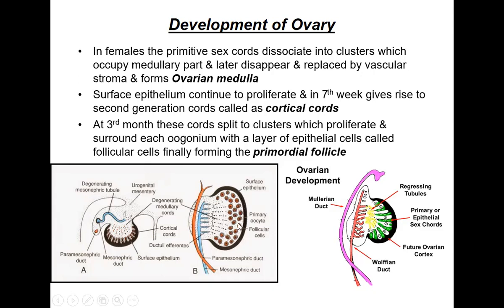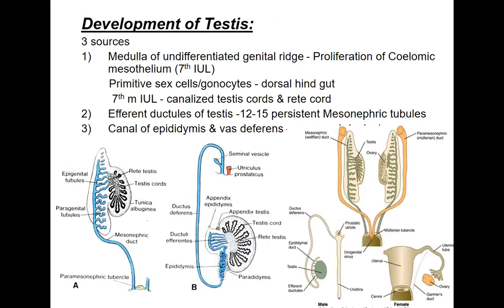Now they stay for a very long time. They are in this state for a very long time, and even when they develop, only a few cells from these primordial follicles will become the primary, secondary, and the tertiary follicles. So that was in case of the ovaries.